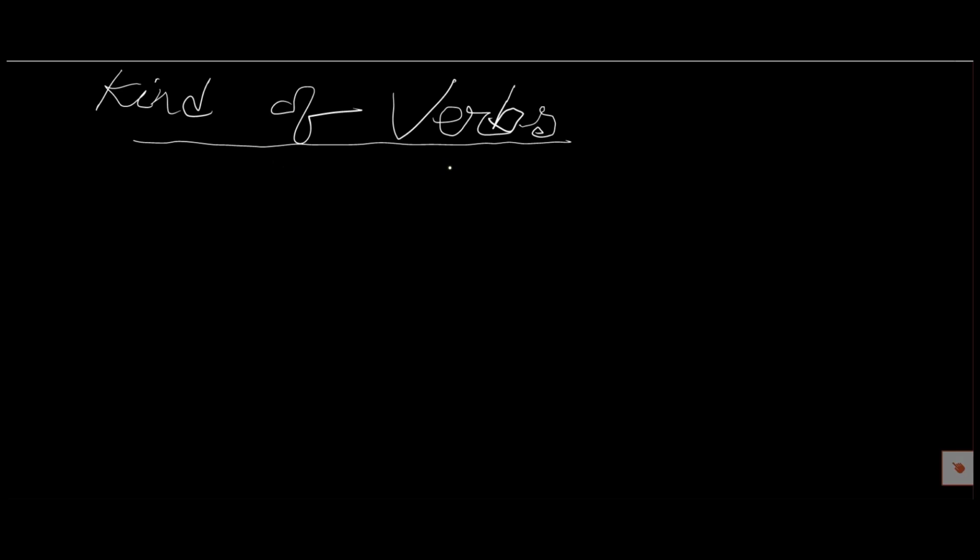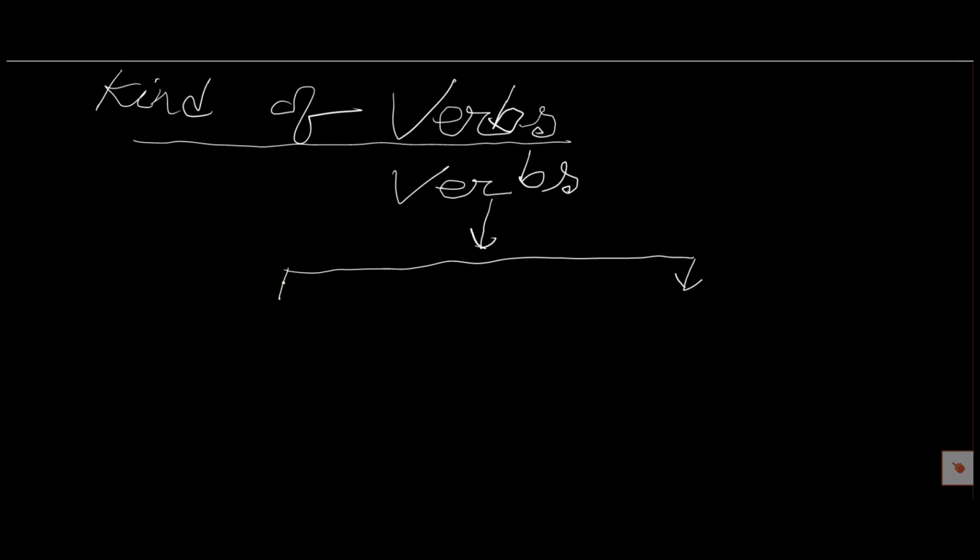Kinds of verbs. According to their action, verbs are of two kinds: finite and non-finite.